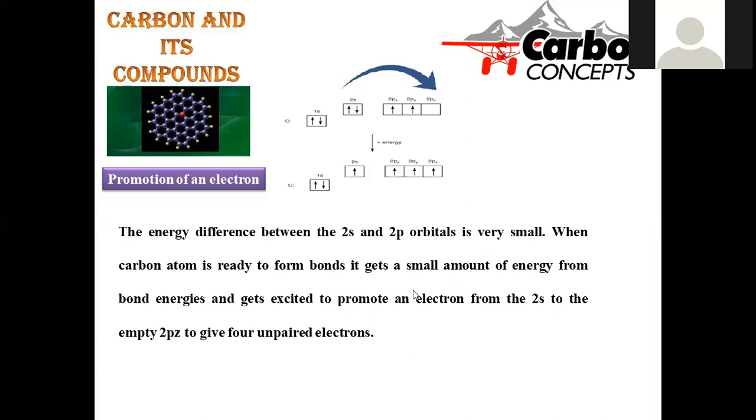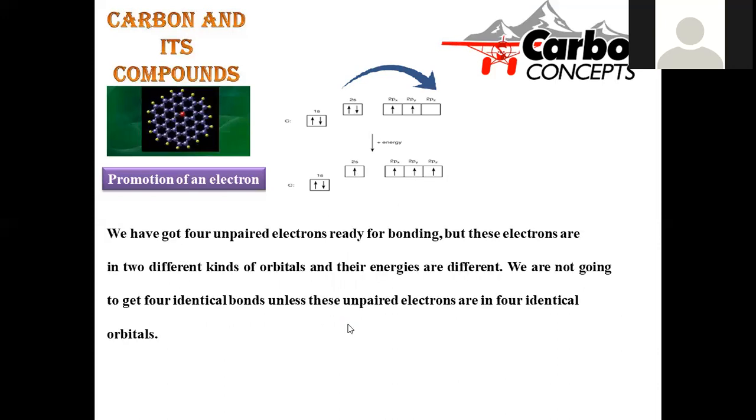When the carbon atom is ready to form bonds, it gets a small amount of energy from the bond energies and gets excited. As we discussed in the earlier session, the energy requirement for this excitation comes from the bond energy. During bond formation, the energy released participates in this process and the electron is promoted from 2s to the empty 2pz to give 4 unpaired electrons. Whenever one electron moves to the 2pz orbital, it is converted into a 2s1 and 2p3 system, where 4 electrons are present.